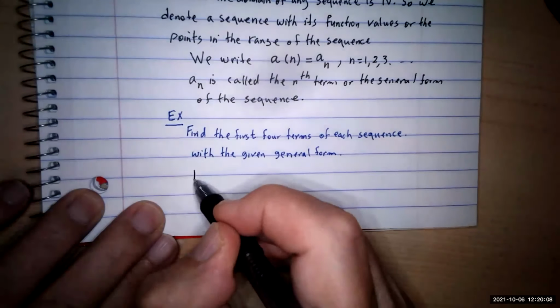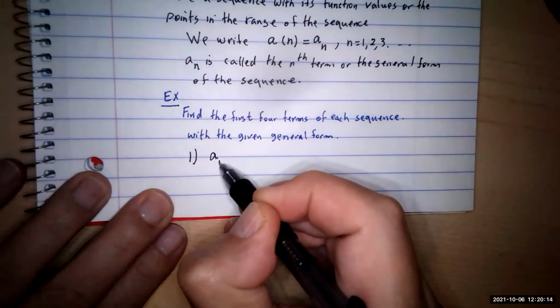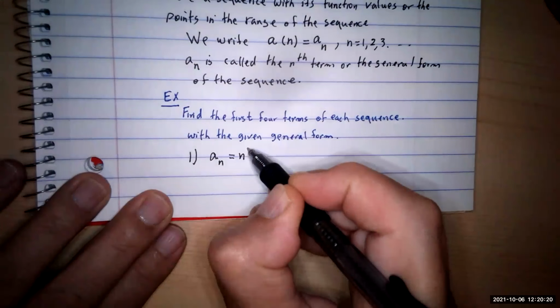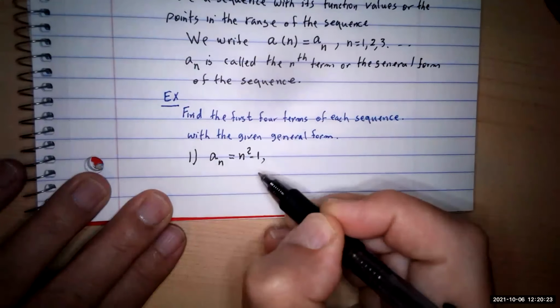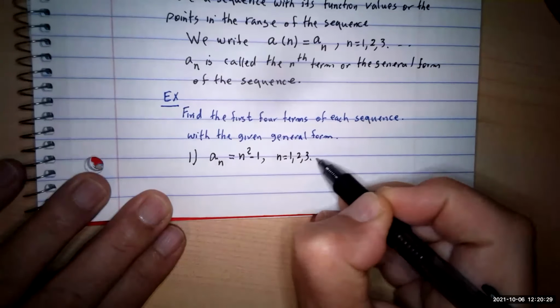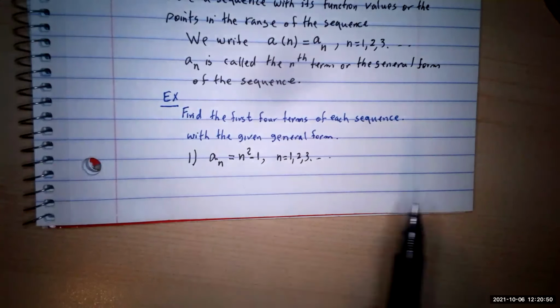The first one is just an ordinary function, if you like. So you may be given a sub n, it's like f of x, equal to n squared minus 1. And they may list n, just to emphasize it, as 1, 2, 3. But if they just say a sub n is a sequence defined by n squared minus 1, you assume that n can go from 1, 2, 3, etc. You are interested in the first term A1, the second A2, A3, A4. So we are going to substitute the n in this formula and get your result, and that will be done.